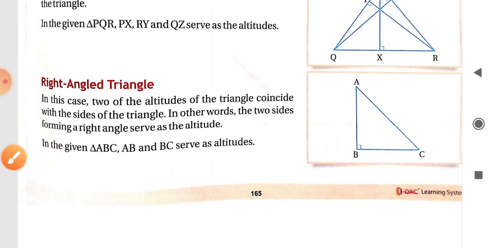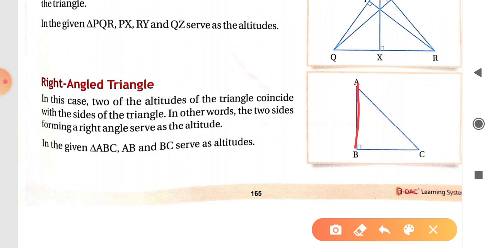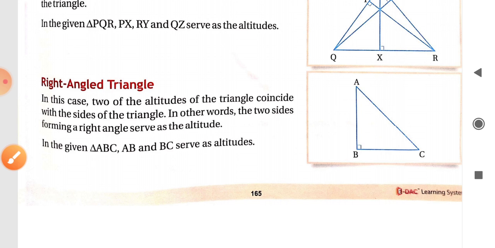Next is the right angled triangle. In a right angled triangle, two altitudes lie on the triangle, because in a right angled triangle there is a right angle, that means a 90-degree angle. So this is a height, AB is a height, and similarly BC is also a height. So its two altitudes lie on the triangle.